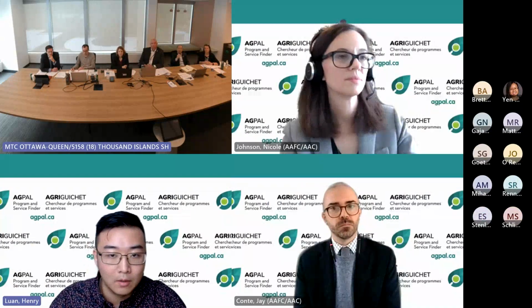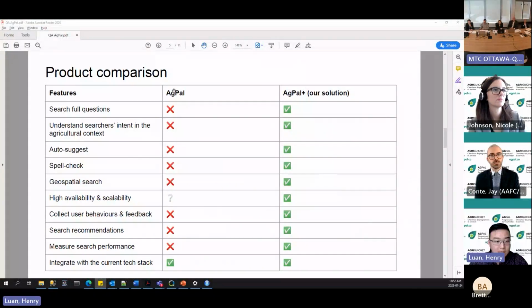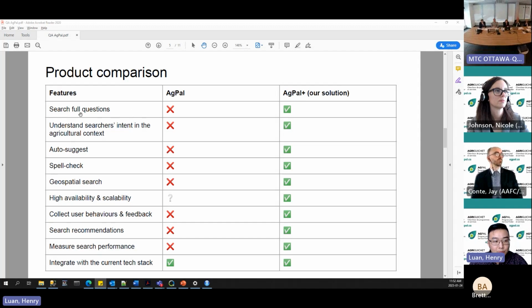We think AgPal is missing certain features that users would like to have. Like you can see that we can't really search full questions very effectively. The understanding of contextual information is lacking. No auto suggest, no spell checks, etc. We think there's a lot of potential to make this tool much more user friendly and much more useful to people working in agriculture. So thanks very much.